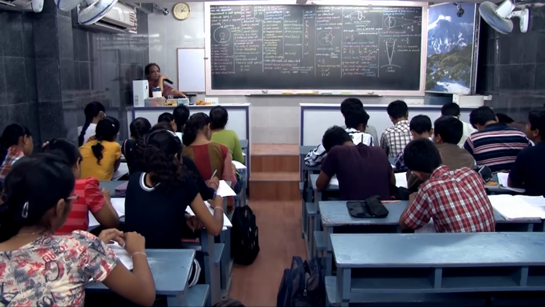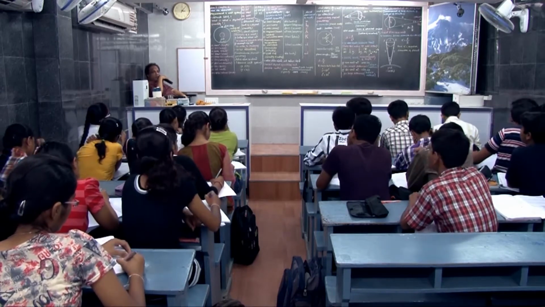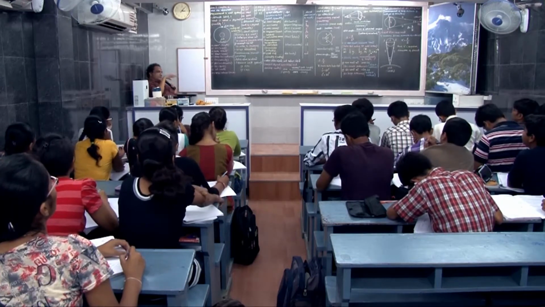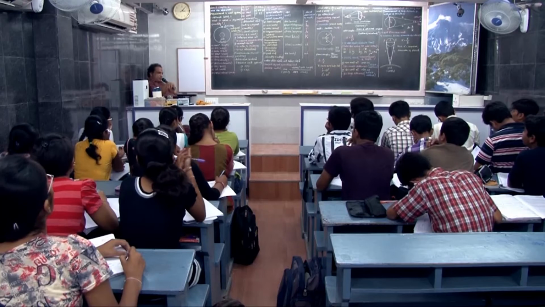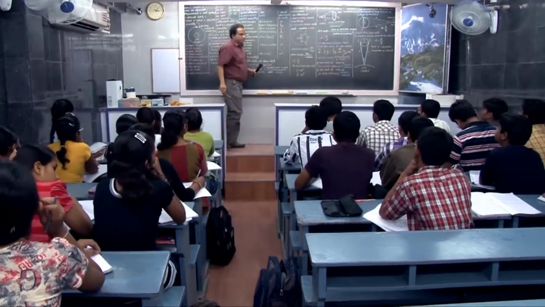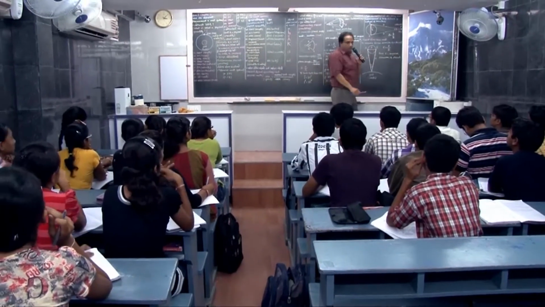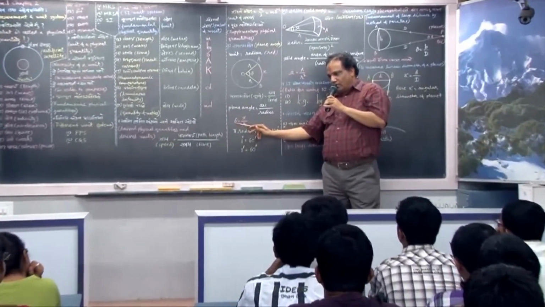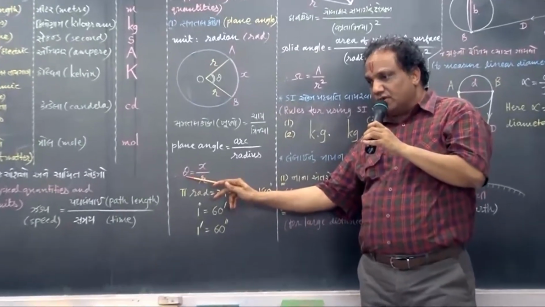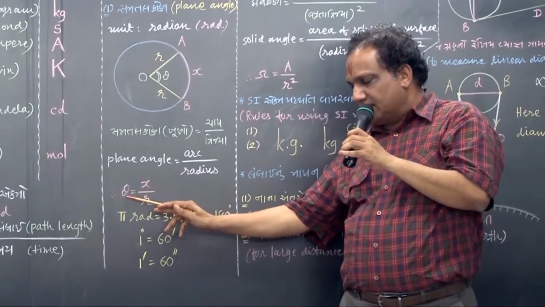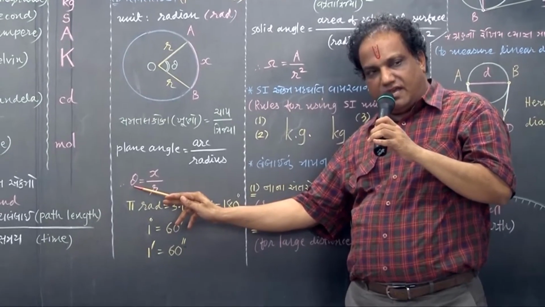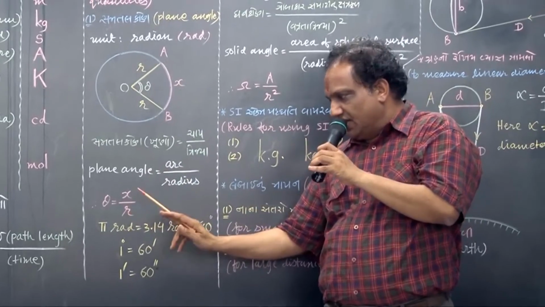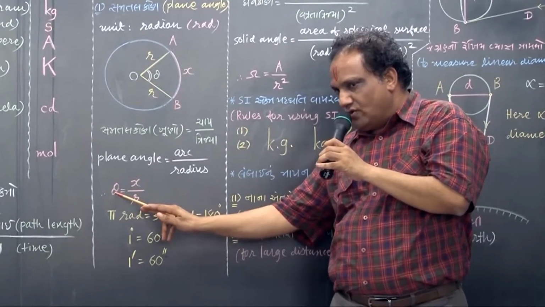How? By these values? Very simple. Look. You want the maximum plane angle, theta maximum. For a given circle, the radius is constant, and you want this value maximum.